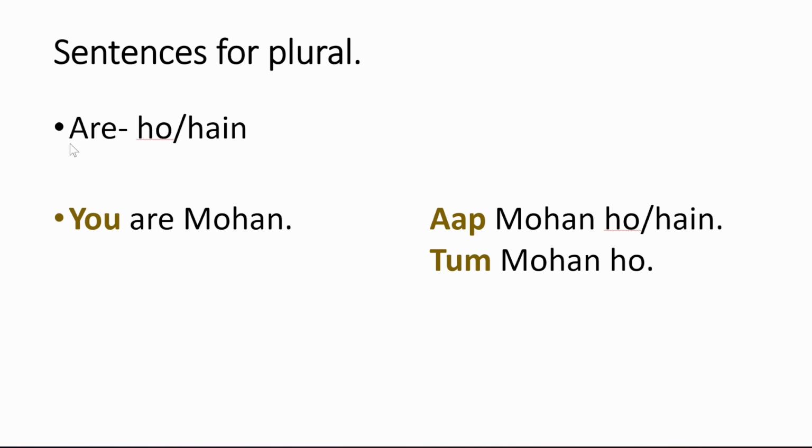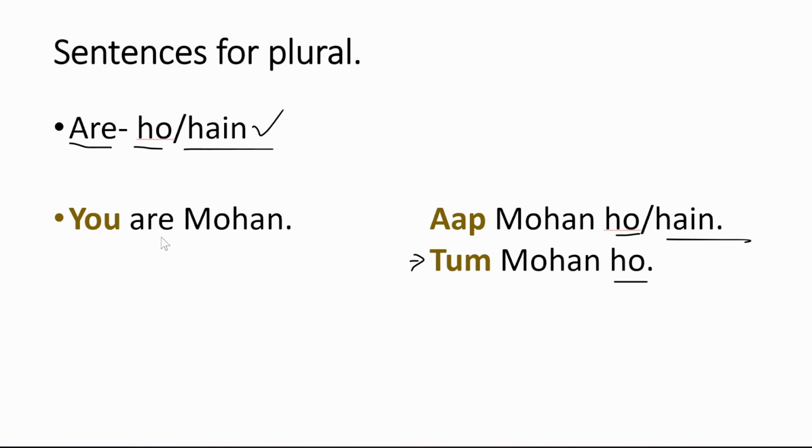Okay, now for are, we have two meanings, ho and hai. Ho we use only for tum. For other subjects, we don't use ho. For other plurals, we always use hai. We use ho only for tum. With aap, you can also use ho, but it's good to use hai even for aap. So for aap, you can use ho and hai, and for tum, you can use only ho. For other plurals like they, we, those, or for two names, you will use hai.